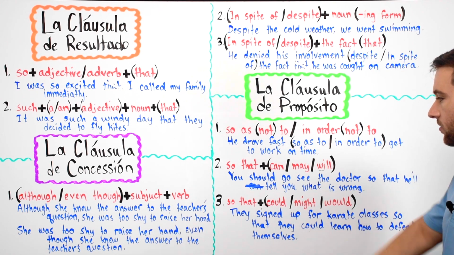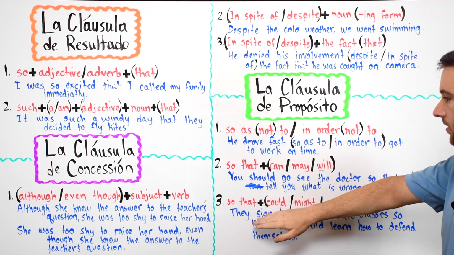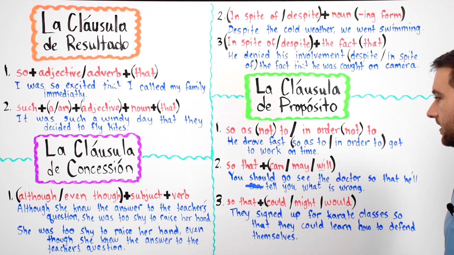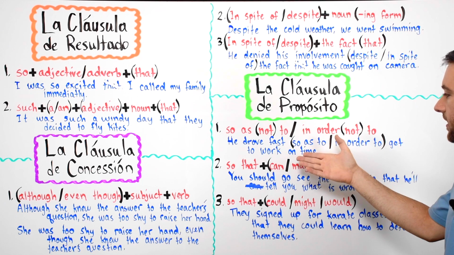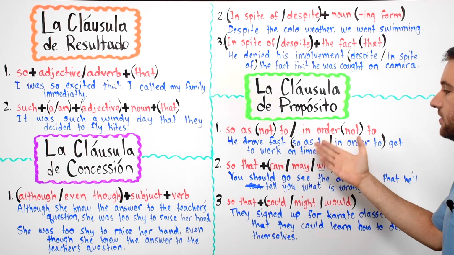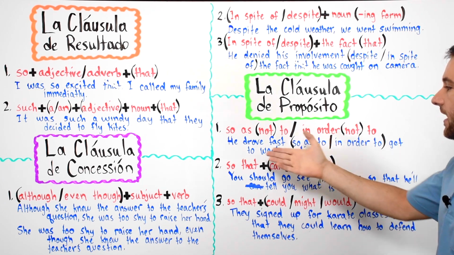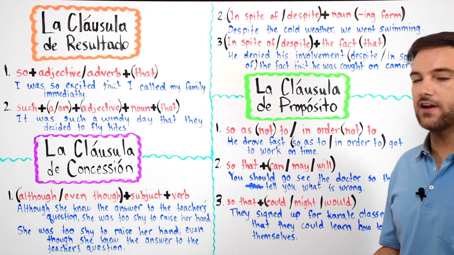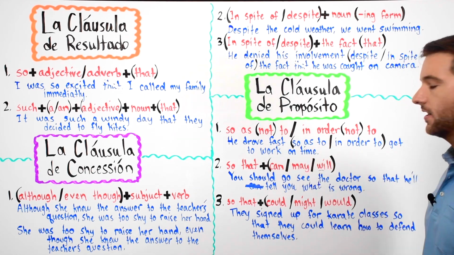All right? So we're talking about the future and we're talking about the past. And in this one, we're talking about just a fact in the present. He drives. It's a general fact. He drove fast. That's it. General fact. He drove fast, so as to get to work on time.